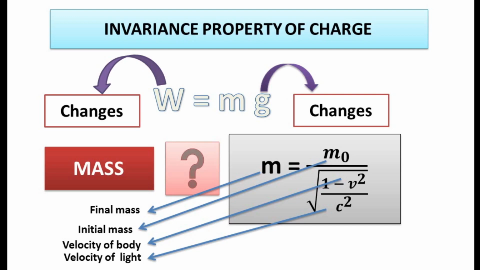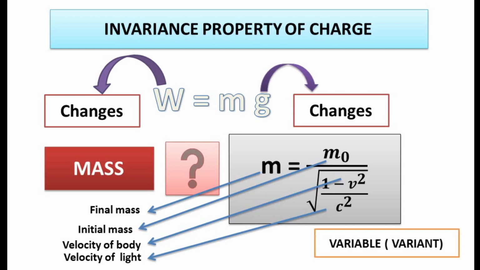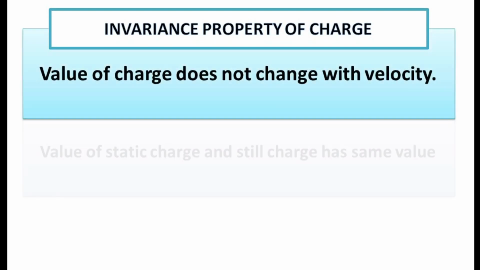Now invariant is the opposite of variant. So invariant property states that value of charge does not change with velocity. So value of static charge and a moving charge has same value.